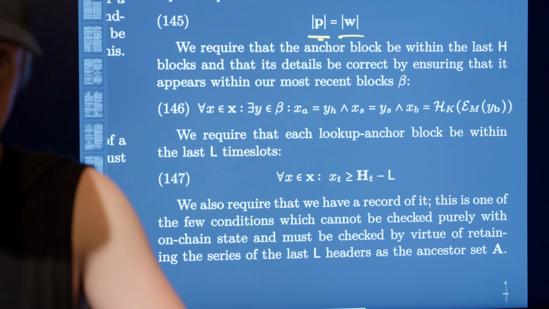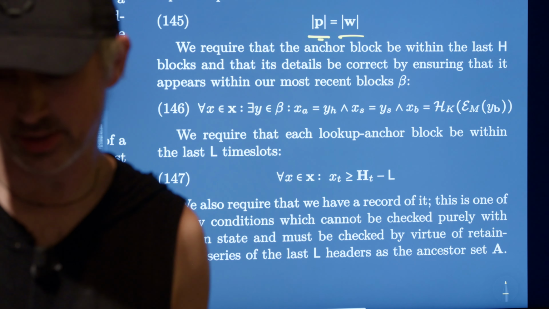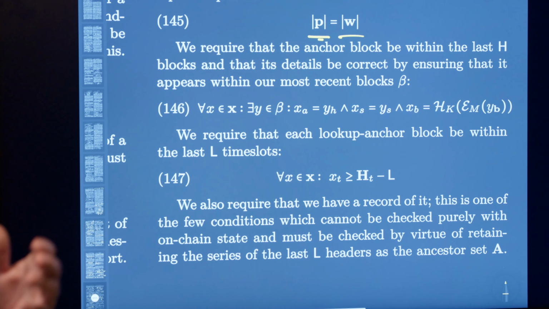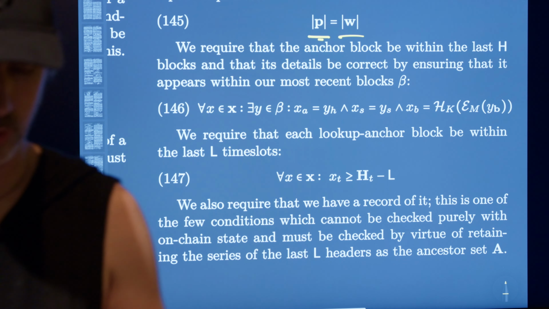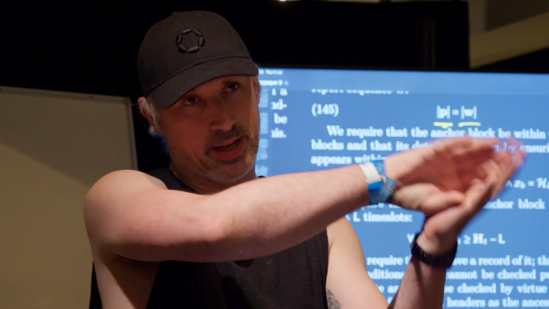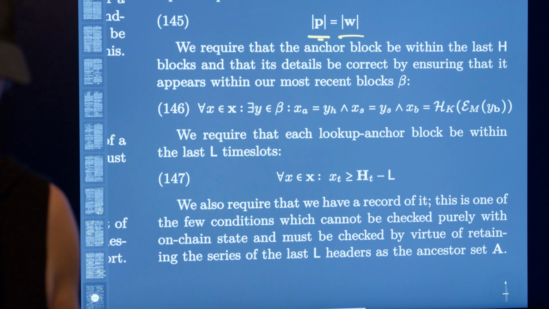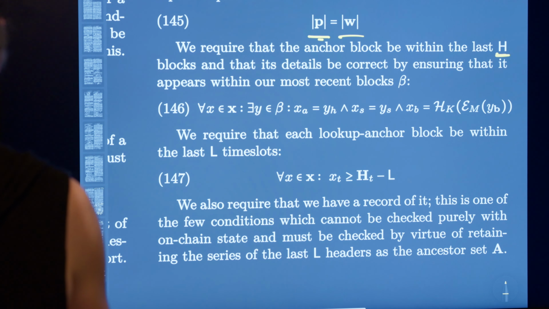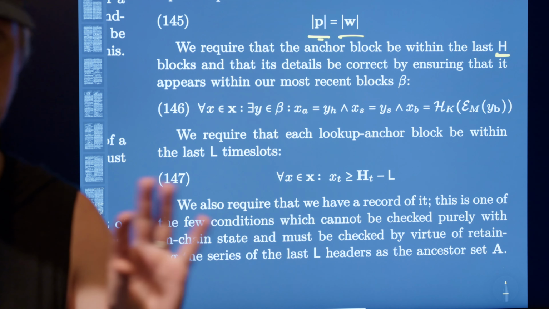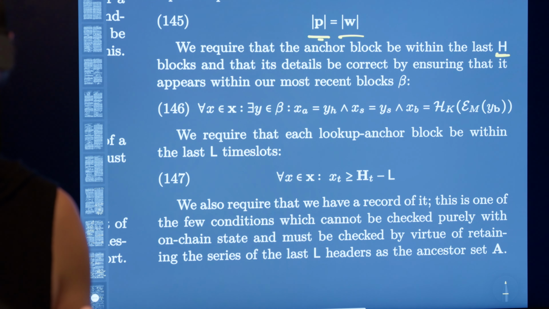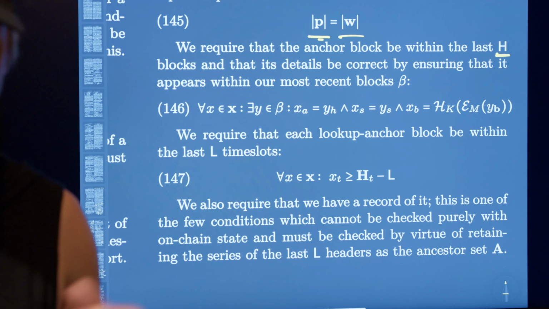is known. This is a very strong contextualization for a work package, and therefore a work report, because the context is passed from the work package into the work report. We're going to make sure that this anchor block is within H blocks. I think H is 6, maybe. It's small, right? And it makes sure that it's not very old.